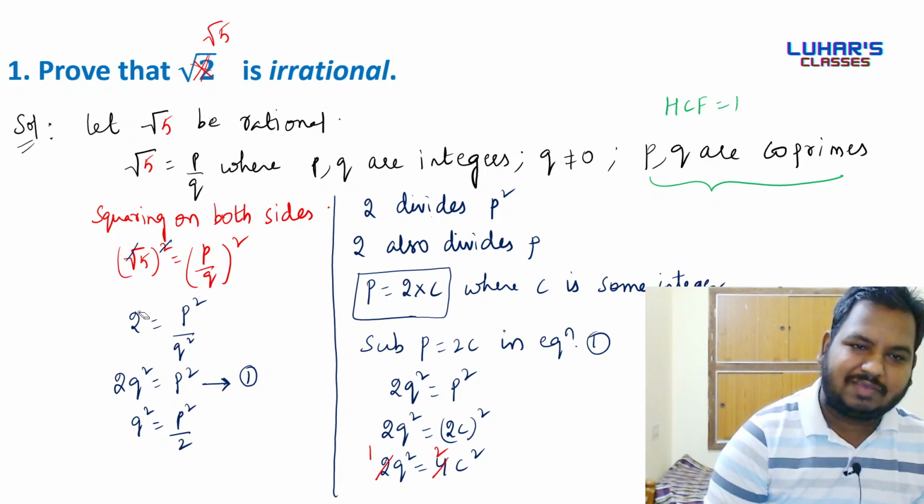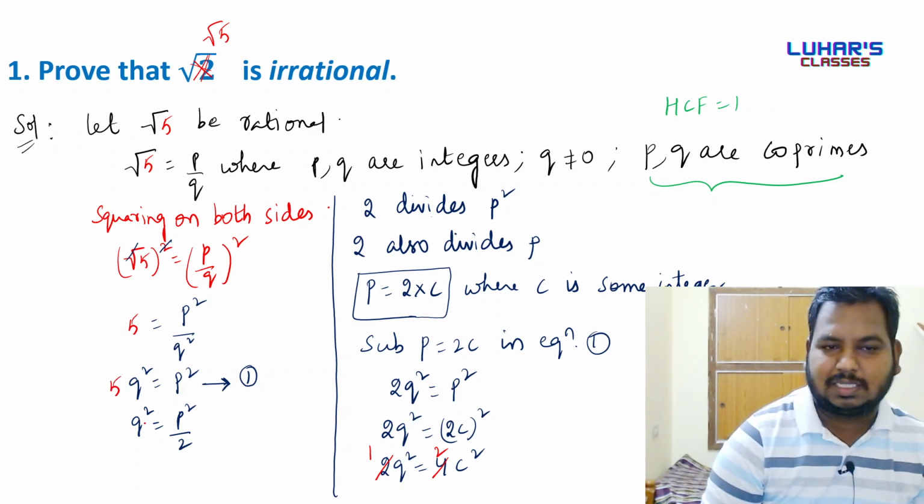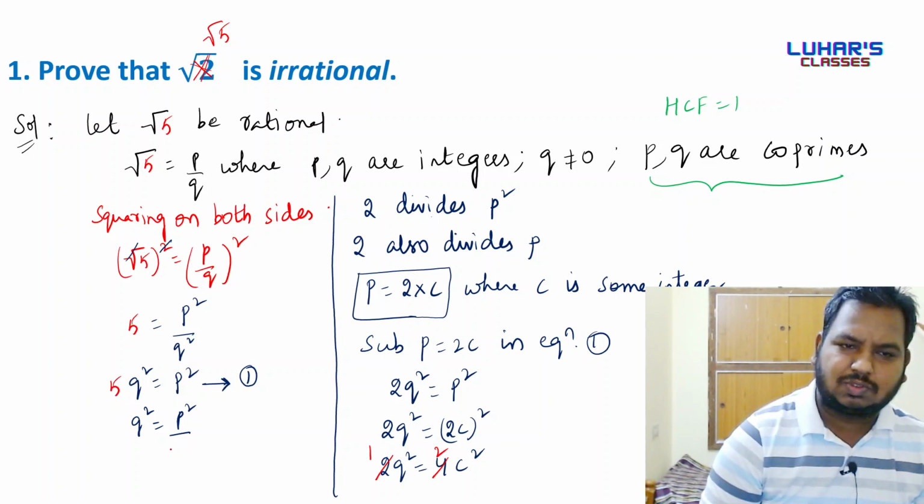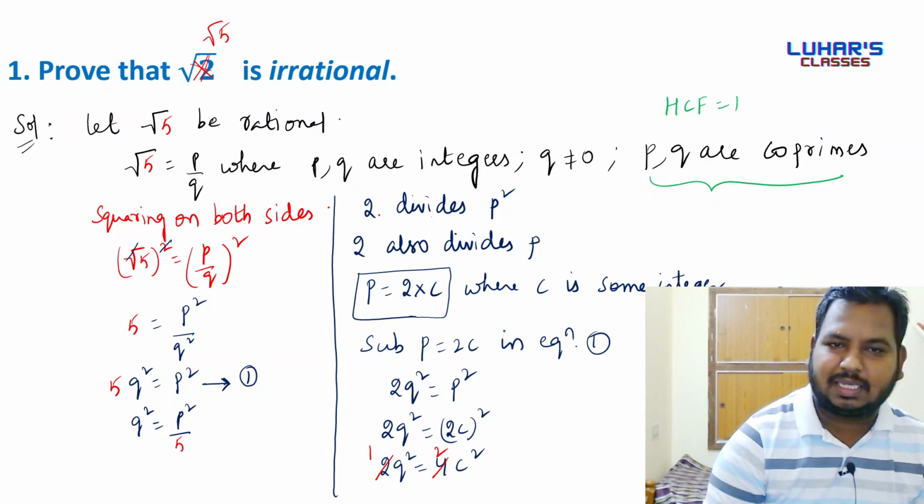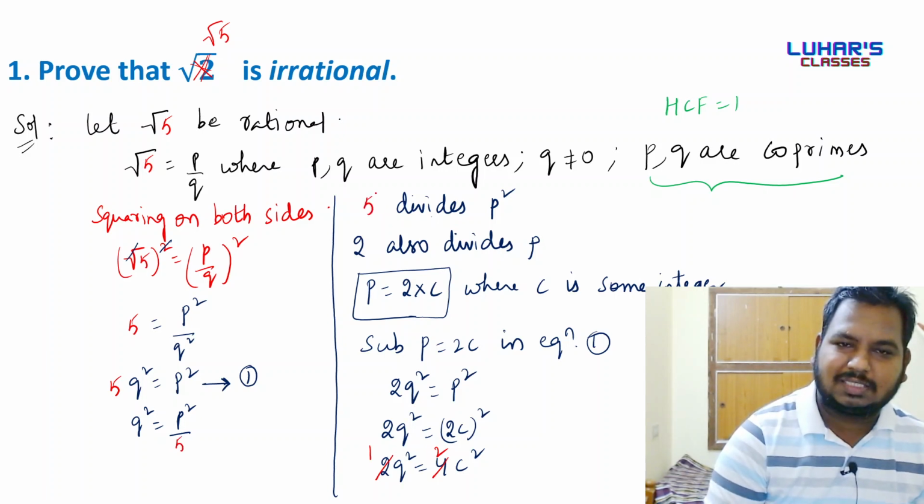So we'll have 5 equals p square by q square. Here we'll have 5q square equals p square. Here we'll have 5 divides p square. Here we'll have 5 also divides p. Here we'll have p equals 5c.